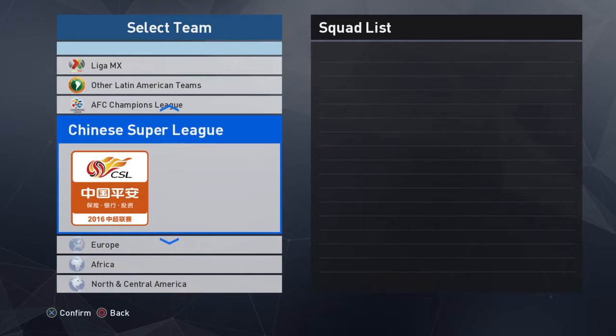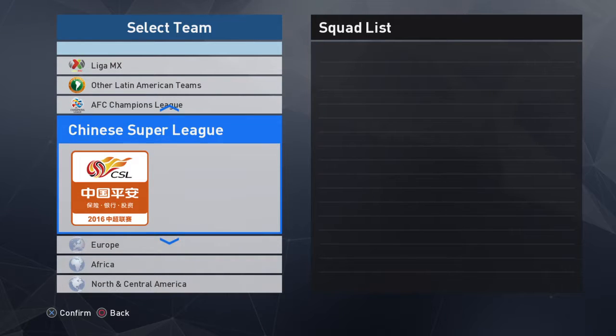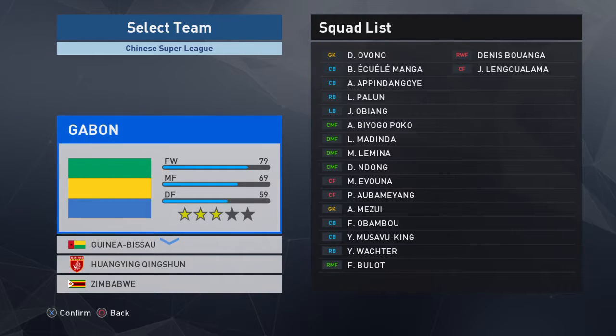So first of all, I use the Asian, I think it's the other Asian League, but I changed it. I renamed it Chinese Super League, even though I didn't edit it. But I use some of the teams, like for Gabon. PES does not have Gabon in the African national teams. So I had to create a Gabon, Guinea-Bissau, Zimbabwe, Togo, I think, and one or two others. So this is Gabon. So these are the teams I use. Whatever the first team was here, I used it for Gabon, and I edited the rosters and changed the logo to the Gabonese flag and stuff like that.